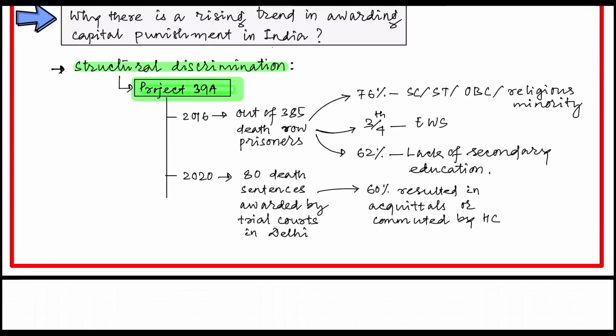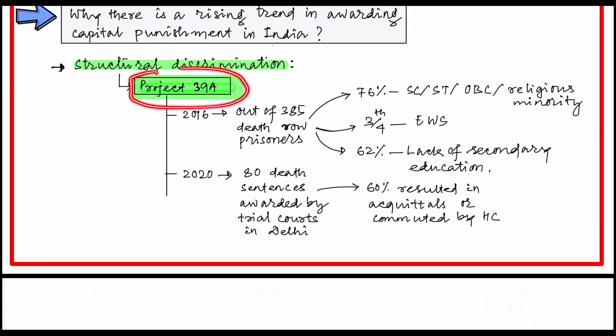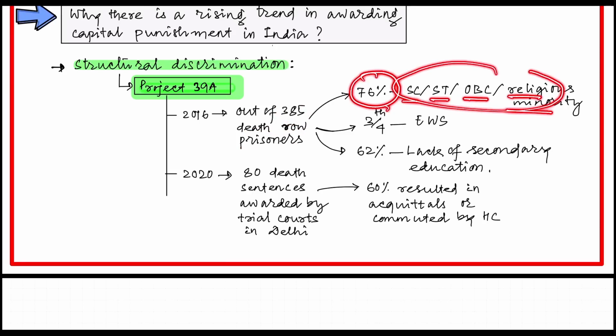A recent study by Project 39A, in its 2016 study, shows that there are 385 death row prisoners. Among them, a major chunk, 76%, belong to SC, ST, OBC or religious minority categories. Three-fourths belong to economically weaker sections, and 62% lack secondary education.